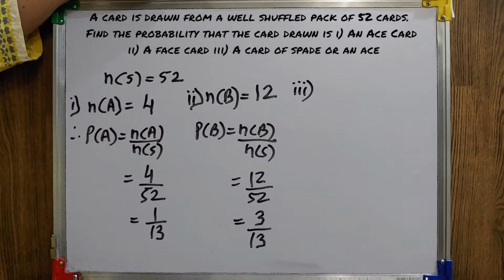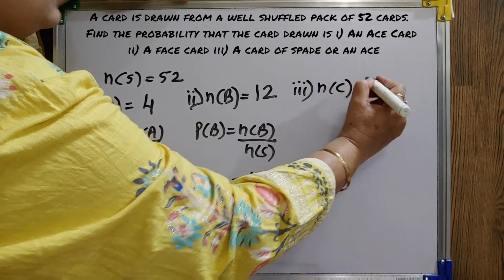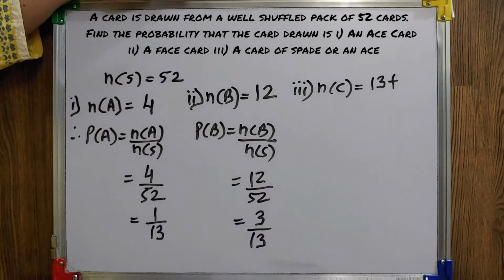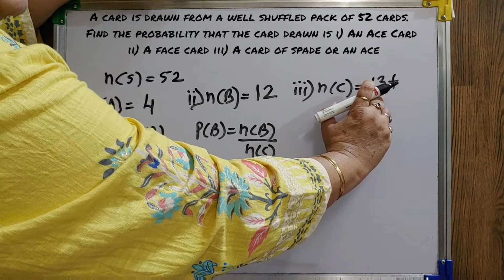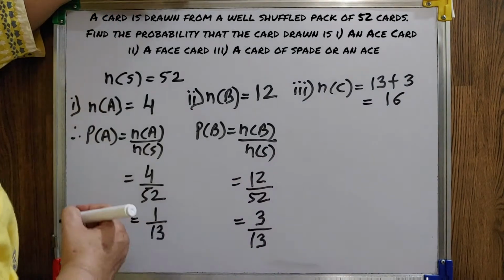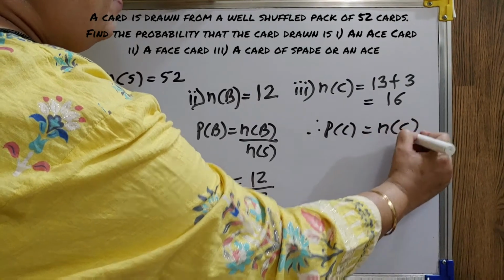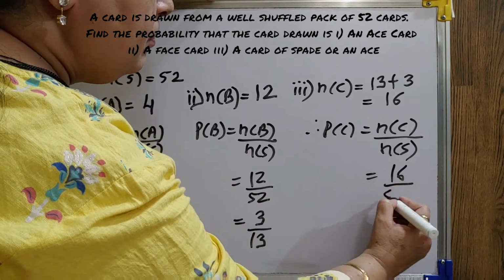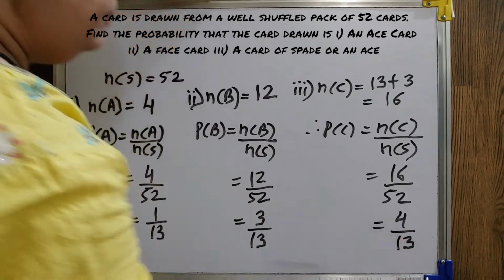In the last one, it is a card of spade or an ace card. Suppose that is my event C. Now, there are 13 spade cards and there are 4 ace cards. Out of 4 ace cards, one we have already taken in the spade. So, the remaining 3 ace cards we have to take. So, my n of C will be 16. So, we can easily find out the probability. That will be 4 by 13.